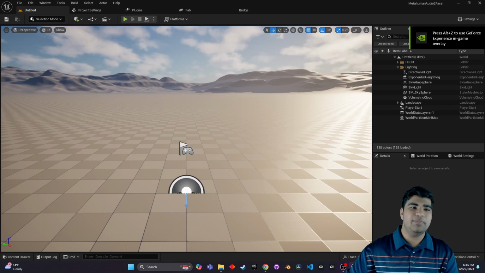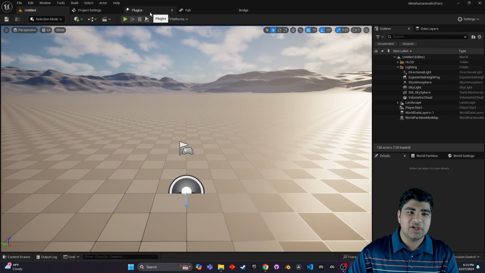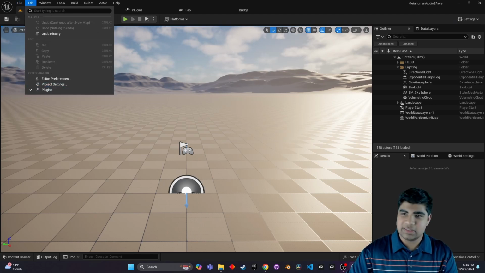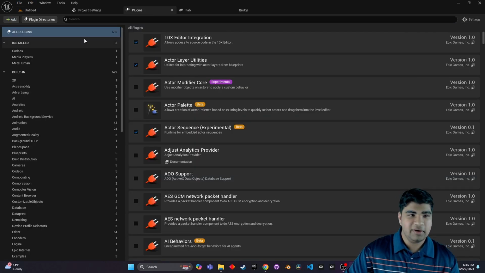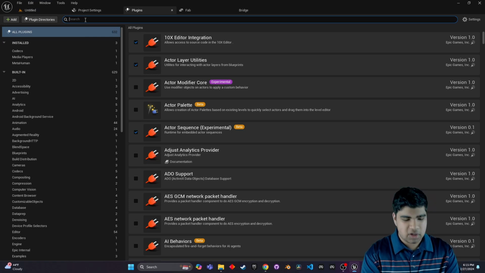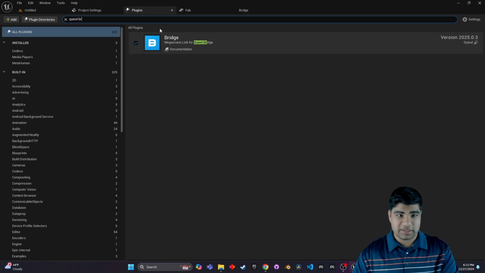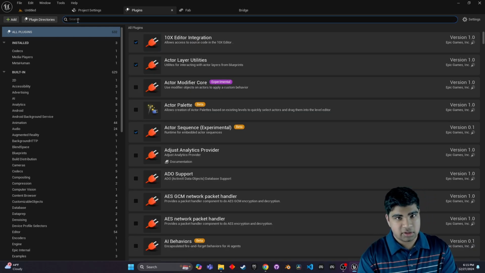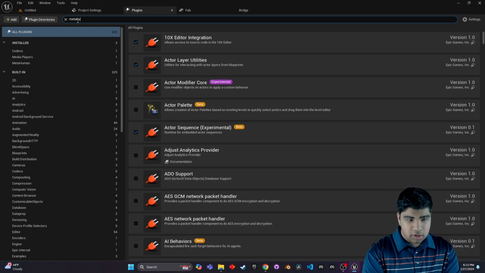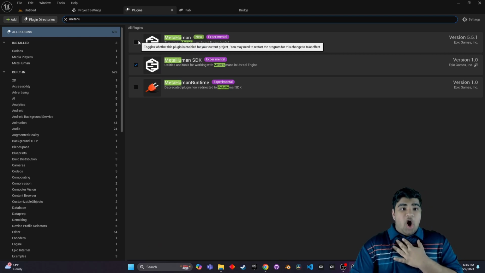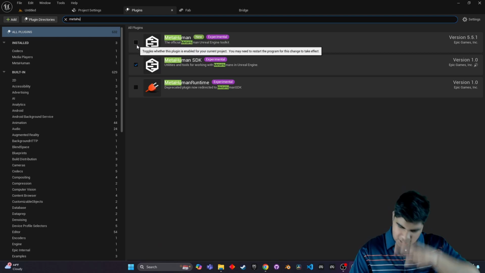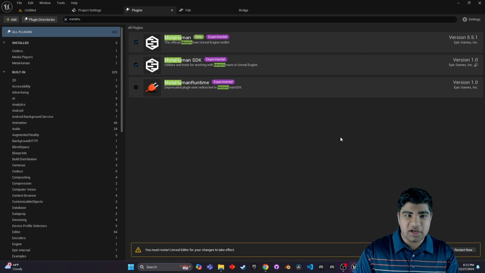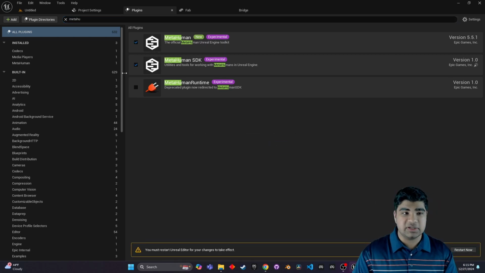And once that loads up, the first thing we can do is go ahead into plugins, which you can access by Edit, Plugins. And then from there, in plugins, make sure we have Quixel Bridge. And boom, mine is already checked there. That's good. But here's where it's gonna break my heart. Metahuman. No, it's unchecked. How dare they? No, but in all seriousness, go ahead and check that. And then don't restart now, because otherwise you're just wasting your time.